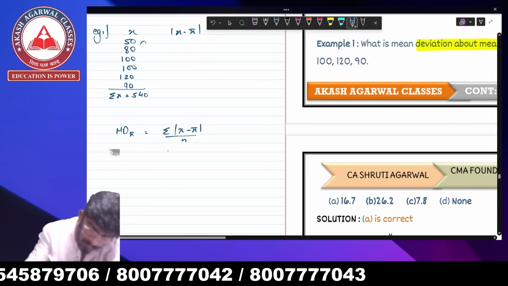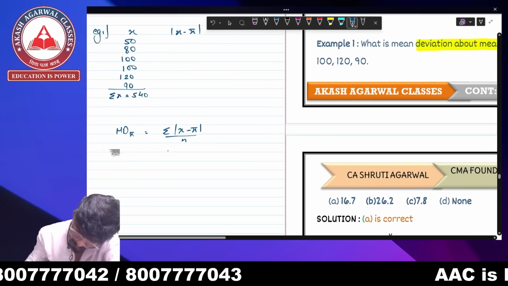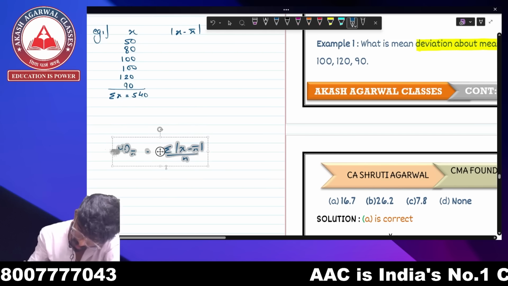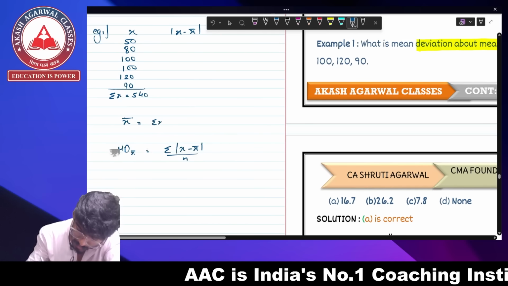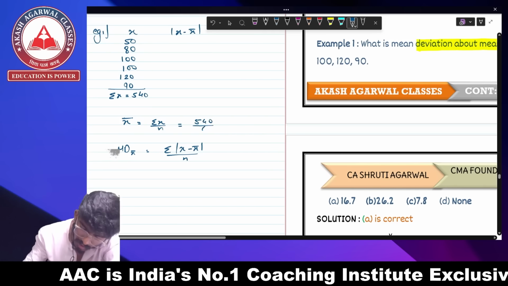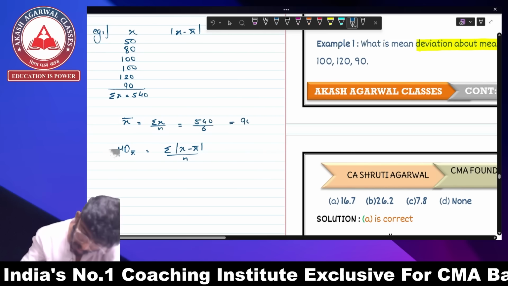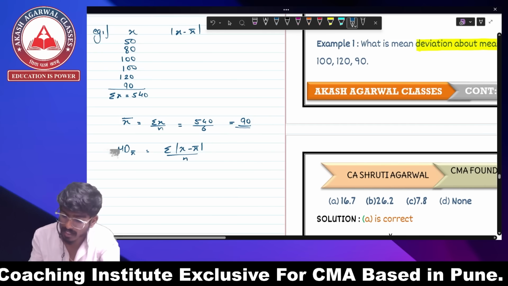And how many numbers do we see over here? There are 6 numbers. So your x bar is equal to summation of x upon n, that is 540 upon 6. It is going to be 90. So your x bar is 90.